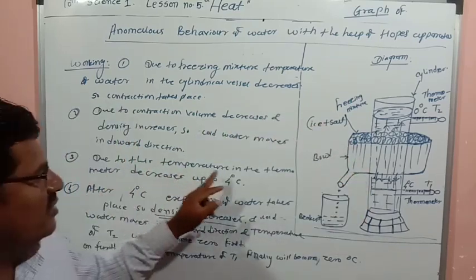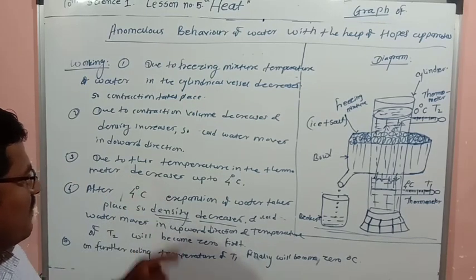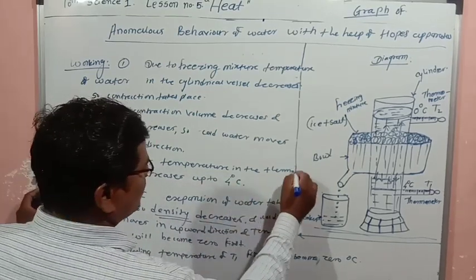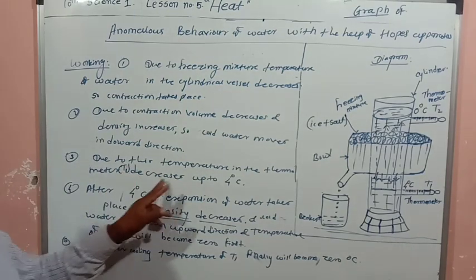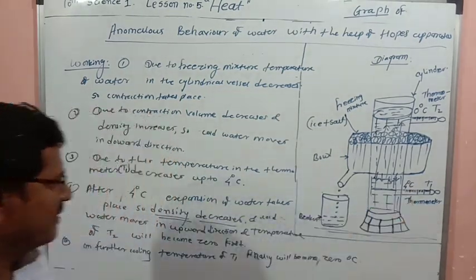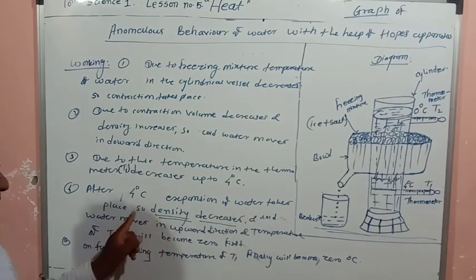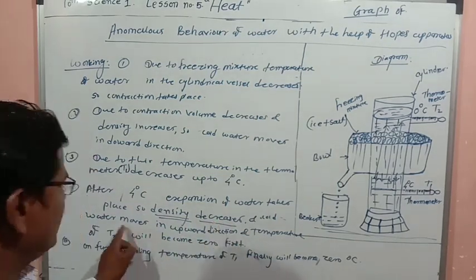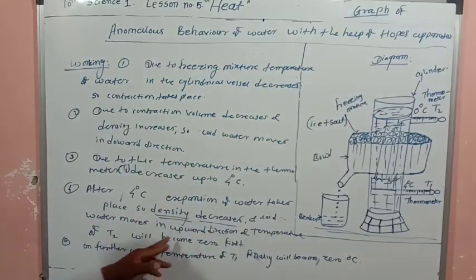Due to this, the temperature in the thermometer, you can write here T1, decreases up to 4 degrees Celsius, and after 4 degrees Celsius, expansion of water will take place and density will decrease, and cold water now will move in the upward direction due to the decrease in density, and the temperature of T2 will become 0 first.